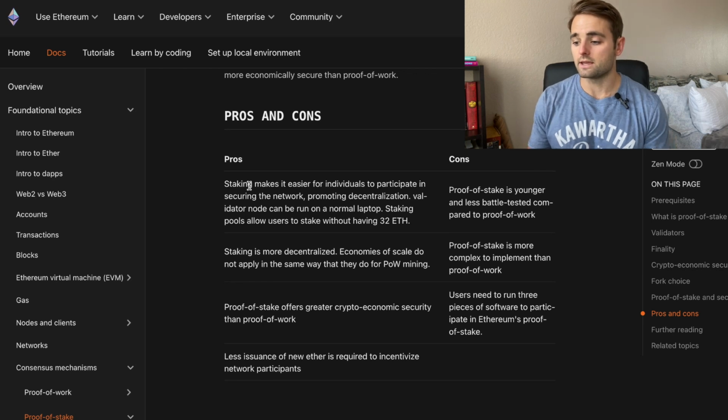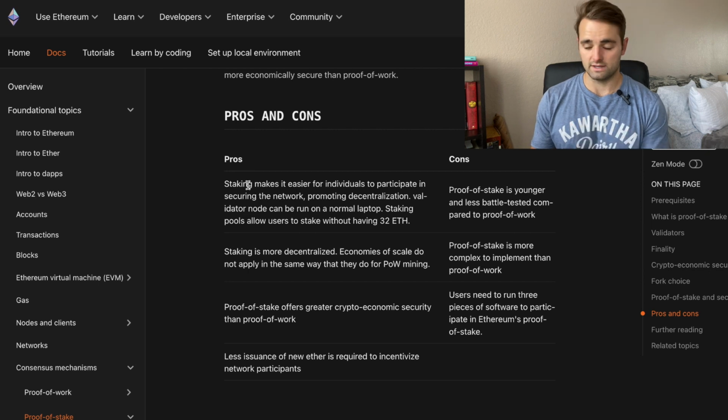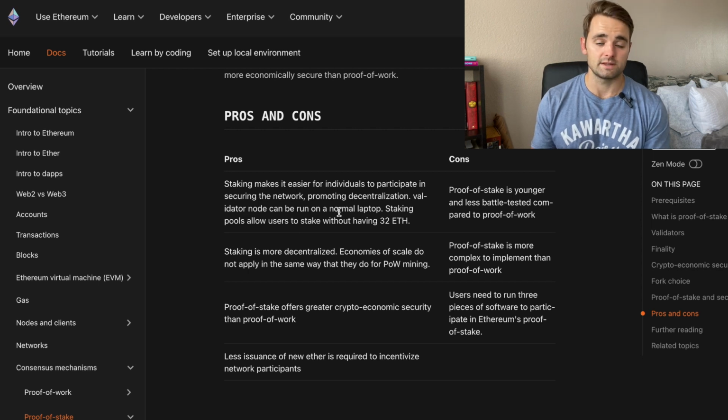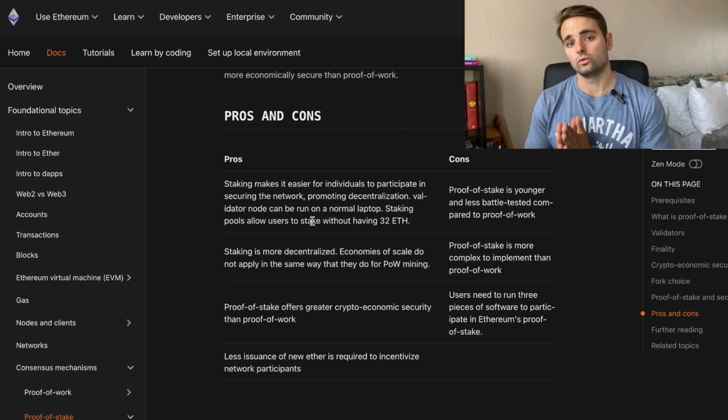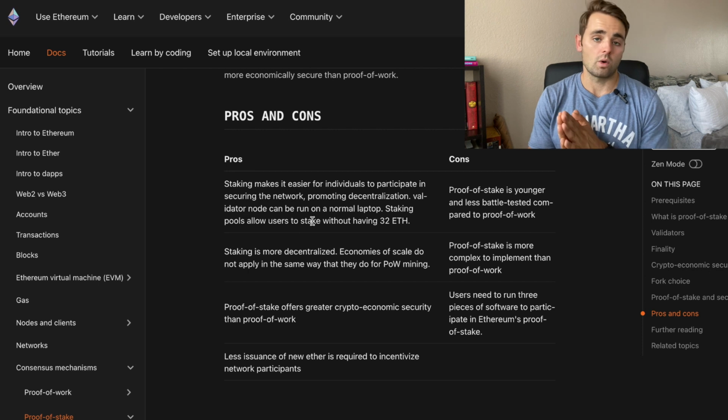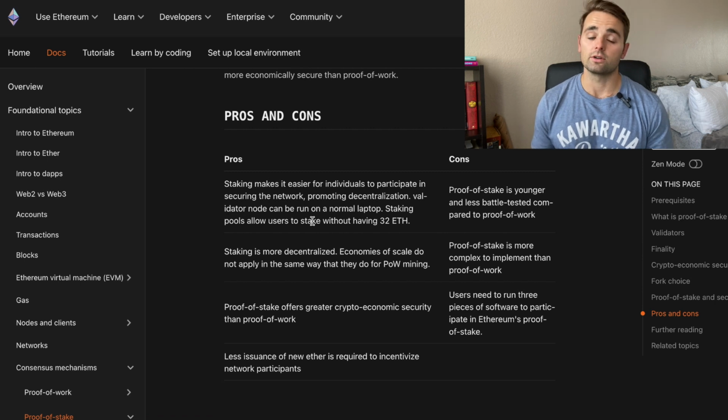The pros are staking makes it easier for individuals to participate in securing the network, which promotes more decentralization. A validator node can be run on a normal laptop rather than needing some massive GPU or highly expensive mining rig. Staking pools allow users to stake without having the 32 ETH. So to run your own validator, it requires 32 ETH and all the descriptions that I showed you above. However, you can stake with a lot less Ethereum with staking pools, either on centralized exchanges or different ETH pools, which we'll talk about later in this video.